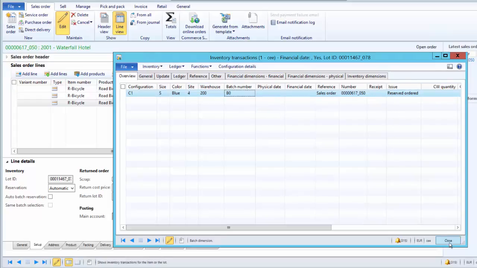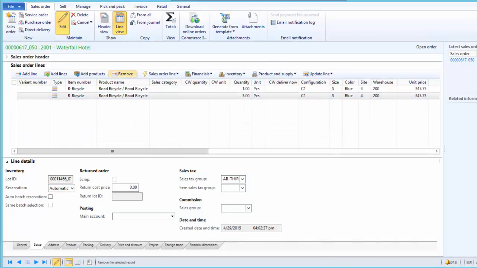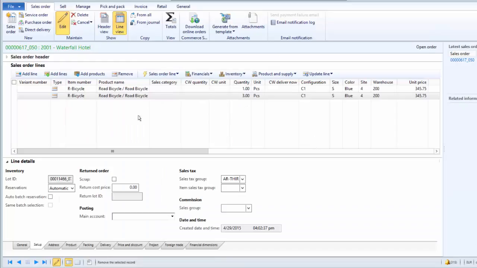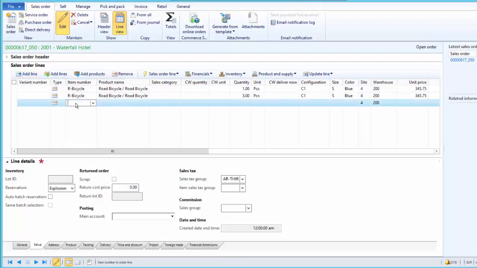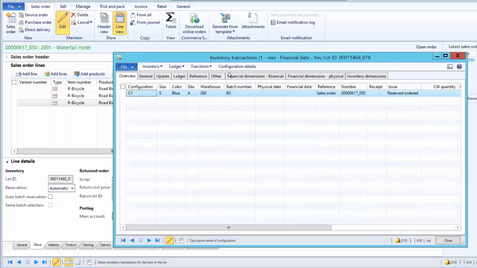If certain parameters are checked, that we will review later. But currently it has made reservation against B0. We will delete this sales line, and on the item model group we will make it a date sensitive FIFO date control, and then we will create another sales line for bicycle, and for that we will set the reservation as automatic and then save the line. This time it will do the reservation against B3.